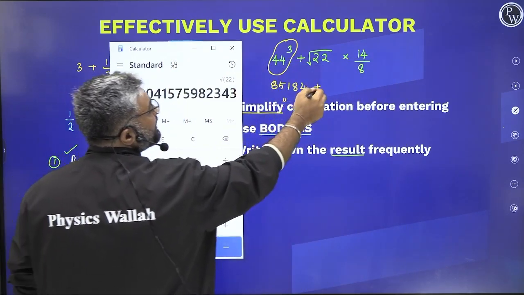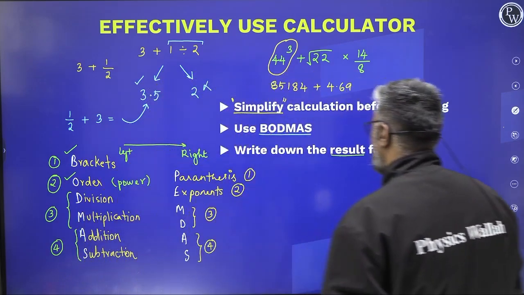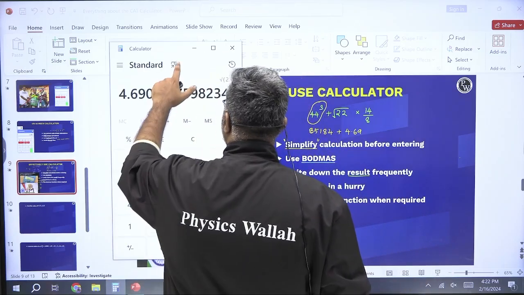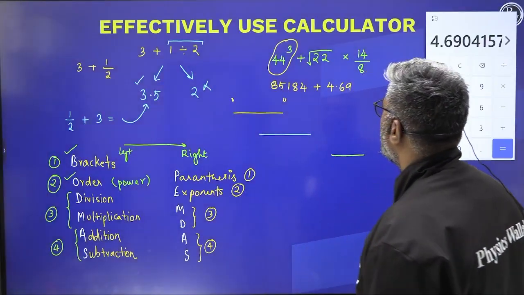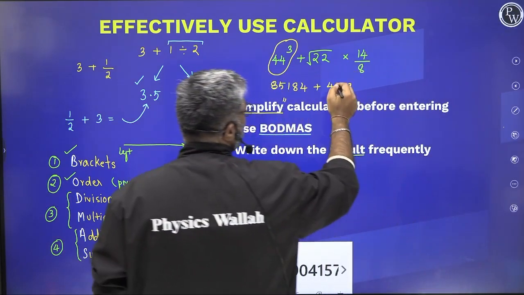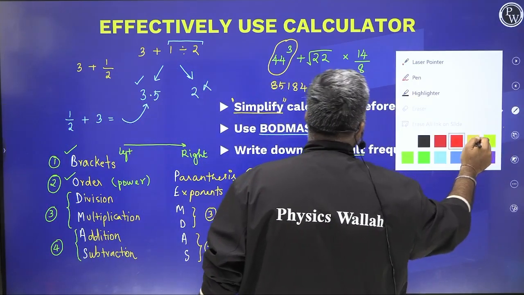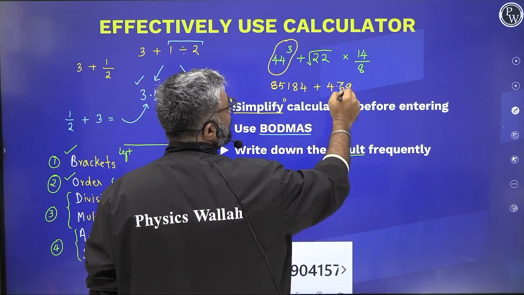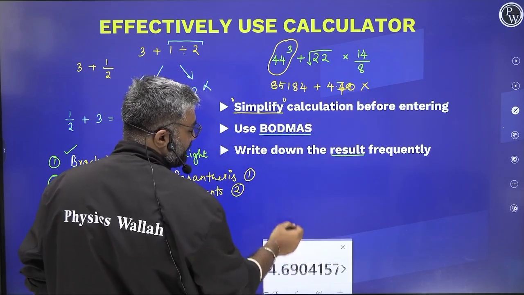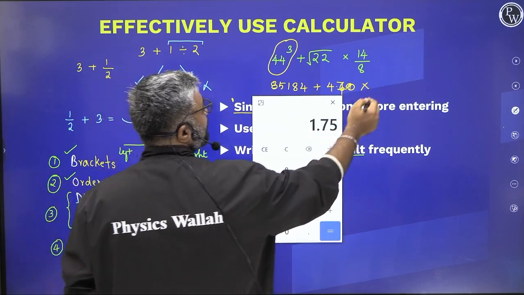If I were to approximate this, I'm going to write this as 4.69 or 4.7. We'll write this as 4.7. So if I am writing this as 4.7, for example, 4.7 into 14 by 8. If I were to directly find out what 14 divided by 8 is, I'll write down 1.75.